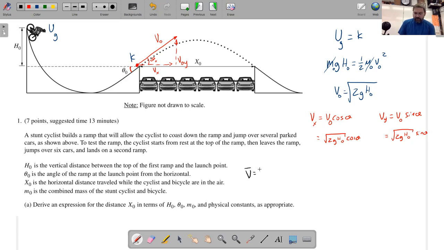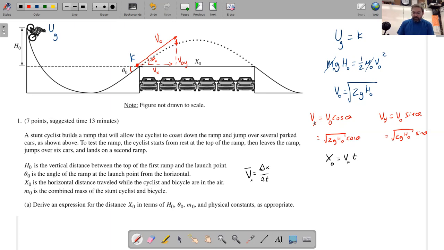The distance that the cyclist ends up traveling is just based upon the definition of velocity. Average velocity is equal to the displacement over the time, and the horizontal velocity is constant. So this v sub x is delta x over delta t, a constant value. And we're trying to figure out what the horizontal distance is. In this problem, it's defined as x naught. So x naught is equal to v sub x t.